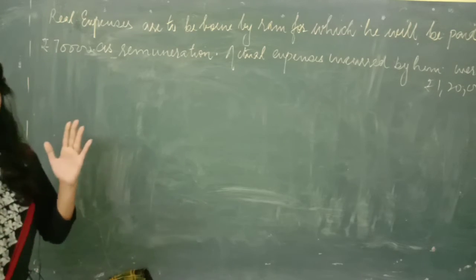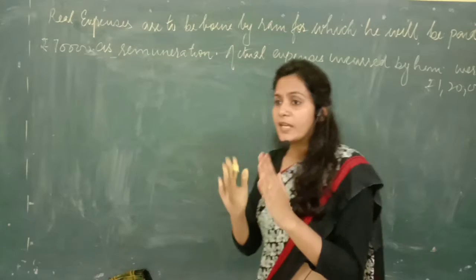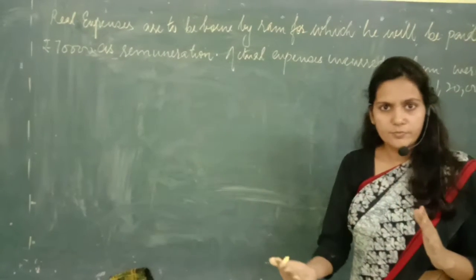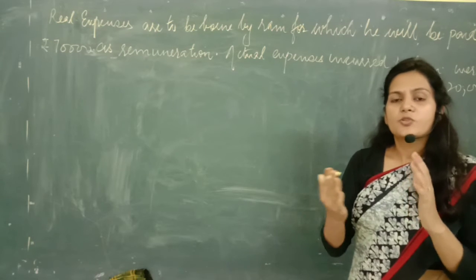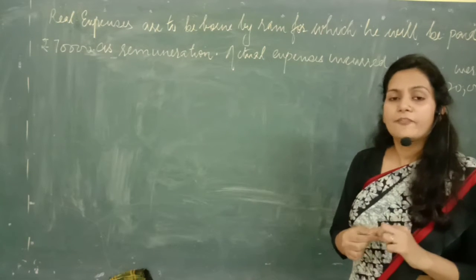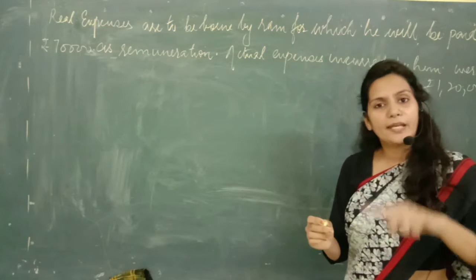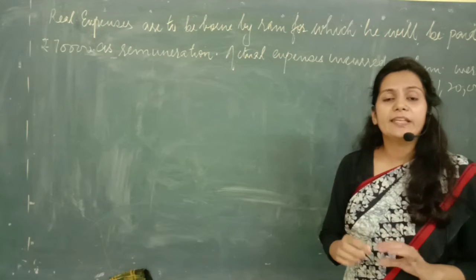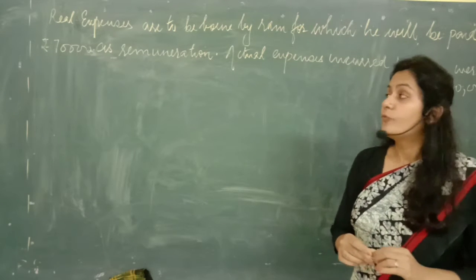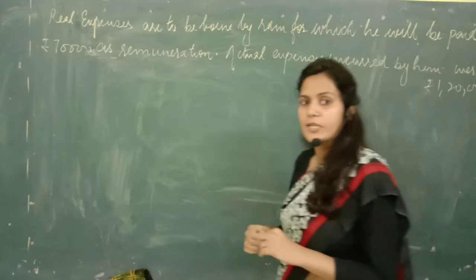You need to understand one thing, girls, that expenses paid by the partner and expenses borne by the partner are two different things. If expenses are borne by the partner and paid by the partner, then we are not going to pass any journal entry. We will be passing only the entry for the remuneration which we are going to pay to him.